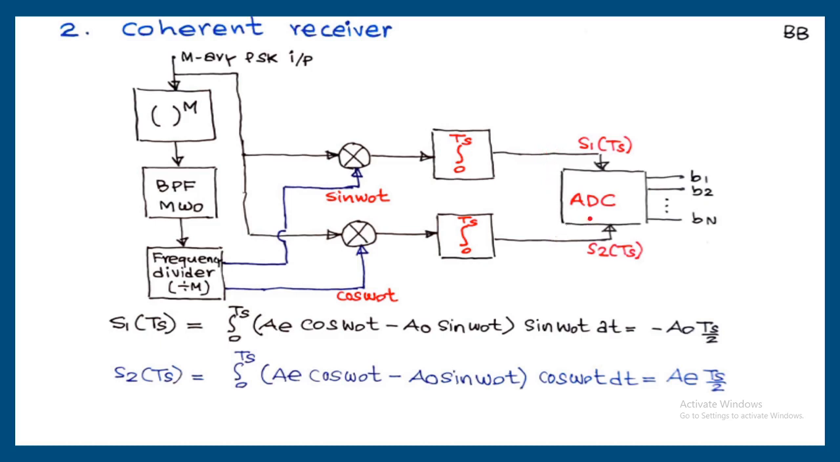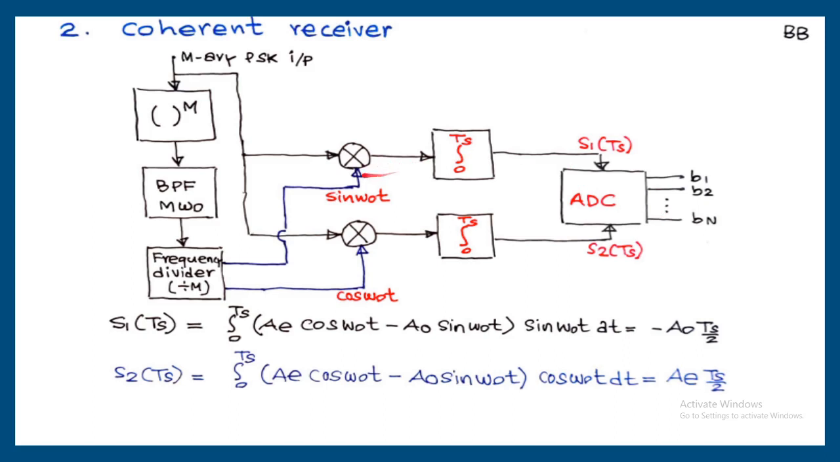So the function of the ADC is to generate the equivalent bits at the output side. At the transmitting side, from these bits we generated analog voltage. Similarly, from this voltage we now generate the equivalent bits at the output side. So that's the function of the analog to digital converter here.